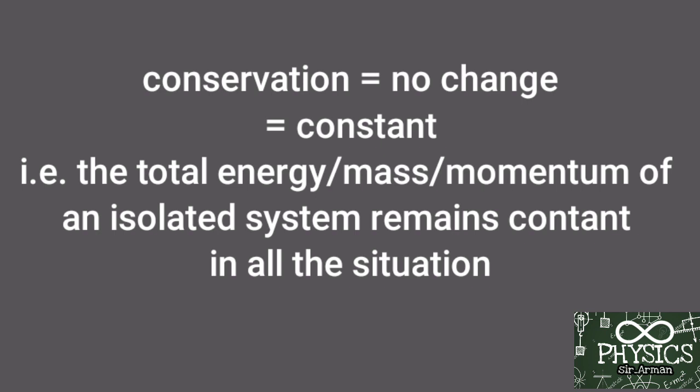It means if you measure the momentum, energy or mass of a system before an hour, and then measure it after an hour, you will find that the total energy of the system is conserved. That is, it is constant. There is no change in the total amount of the energy, the momentum or the mass of a system, and hence we can say that the mass of a system is conserved, the momentum of a system is conserved, or the energy of a system is conserved.